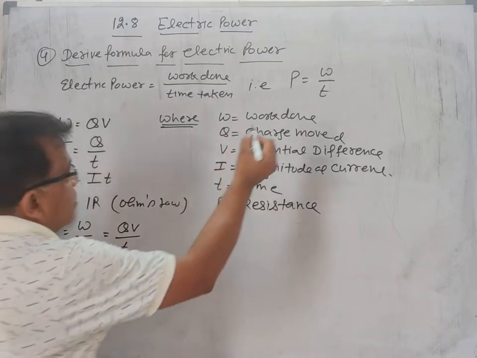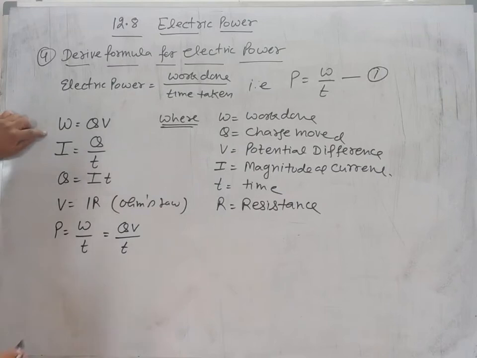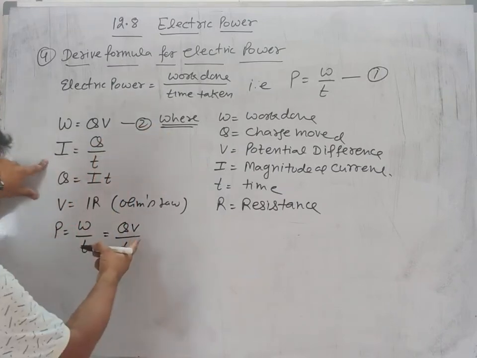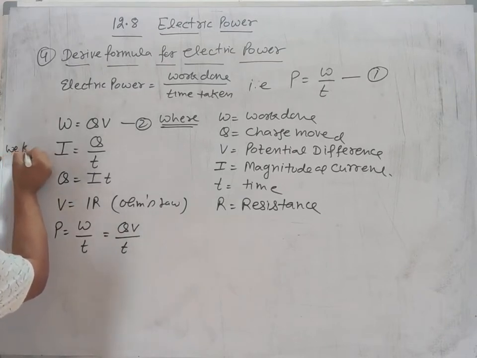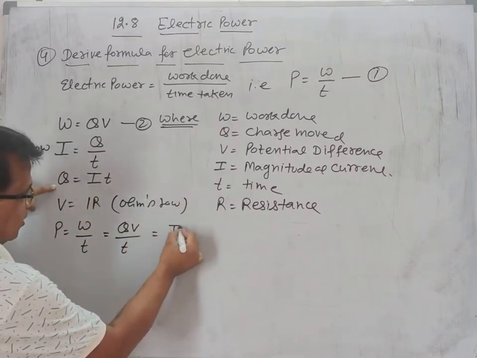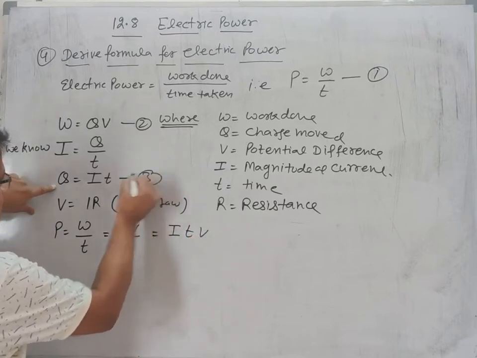So we use this one, this is number 1. We also use this one, it is number 2. And this we know. We also use this one. At the place of Q we shall write IT and V is already there. This is number 3.